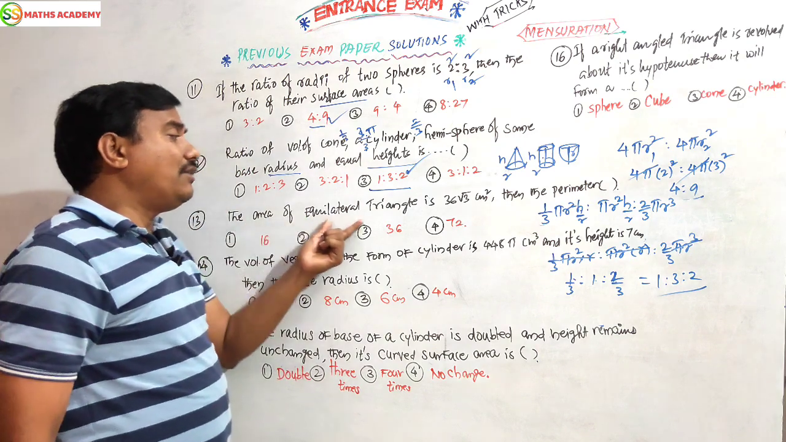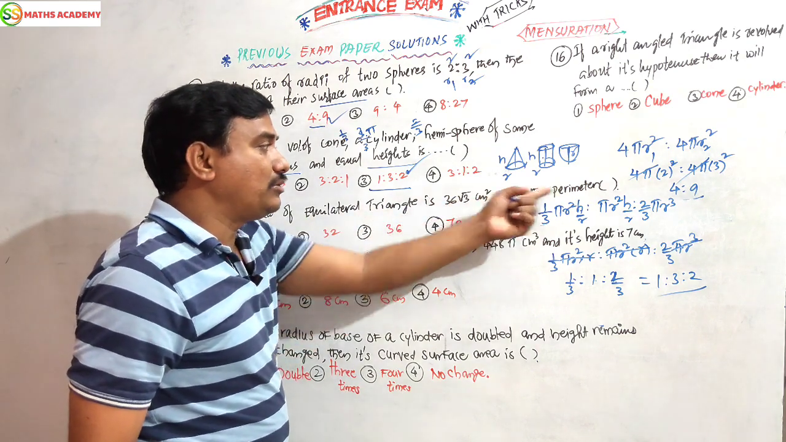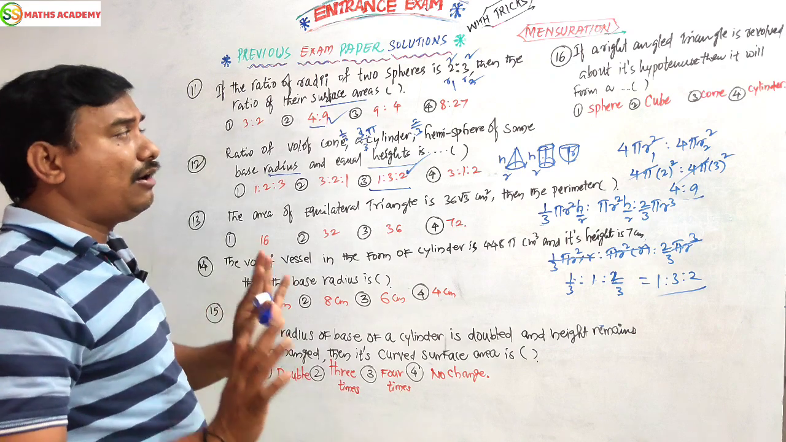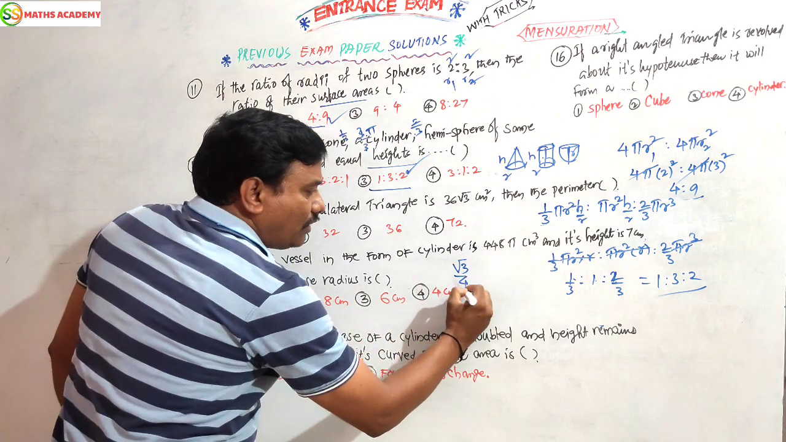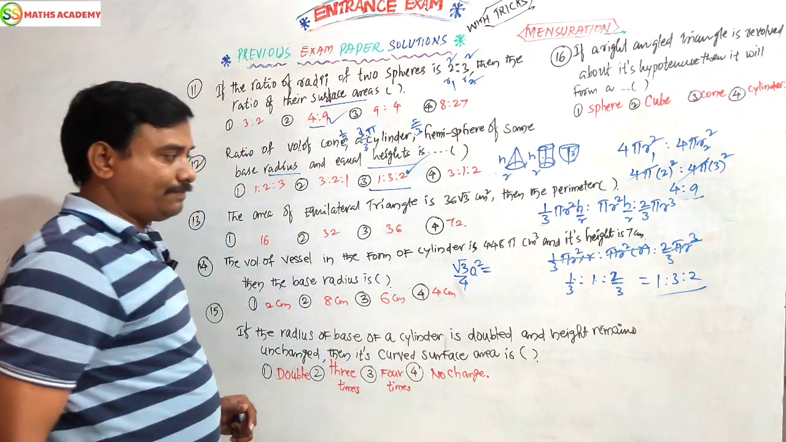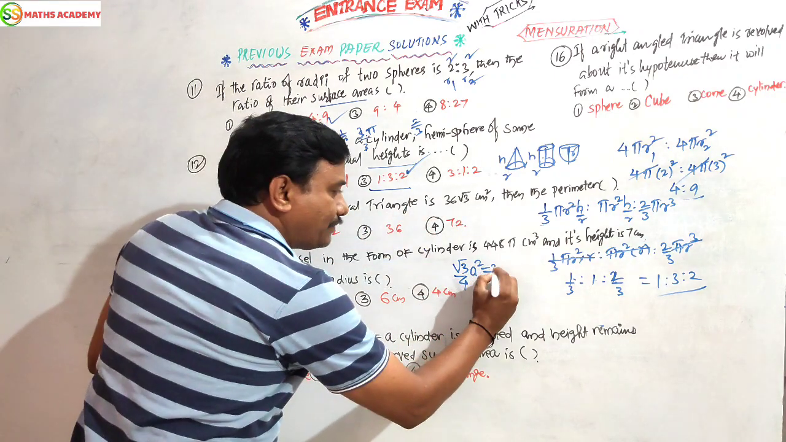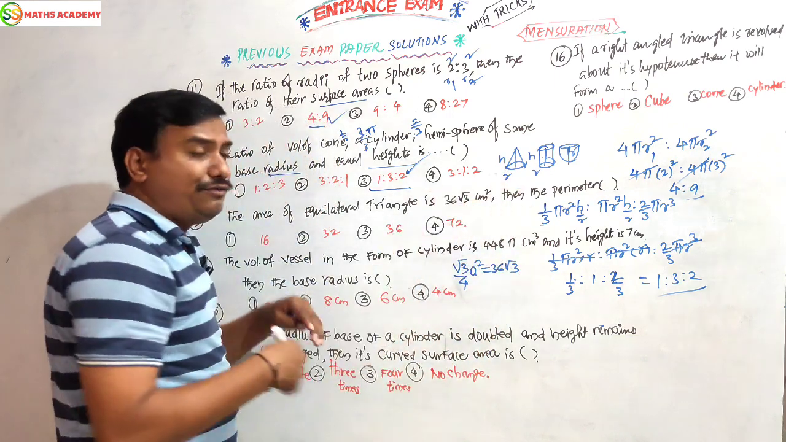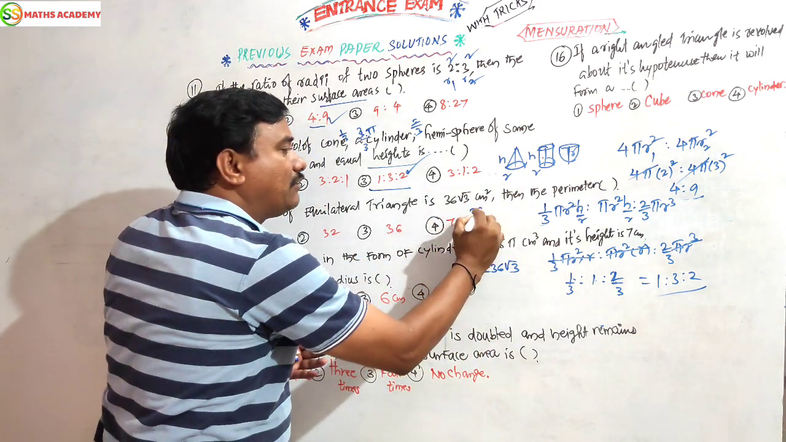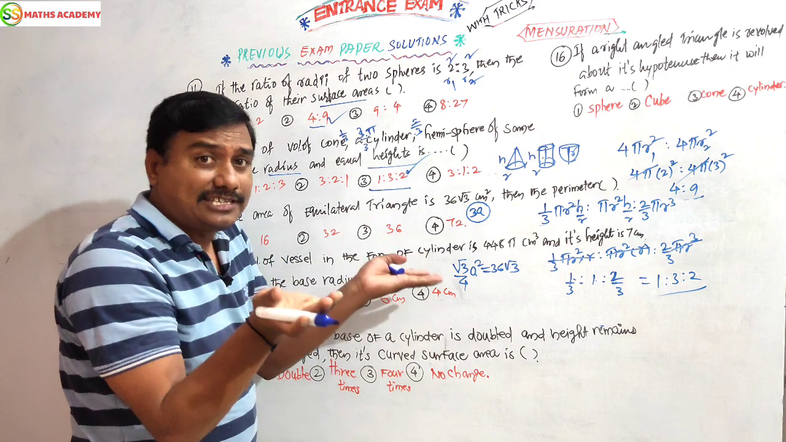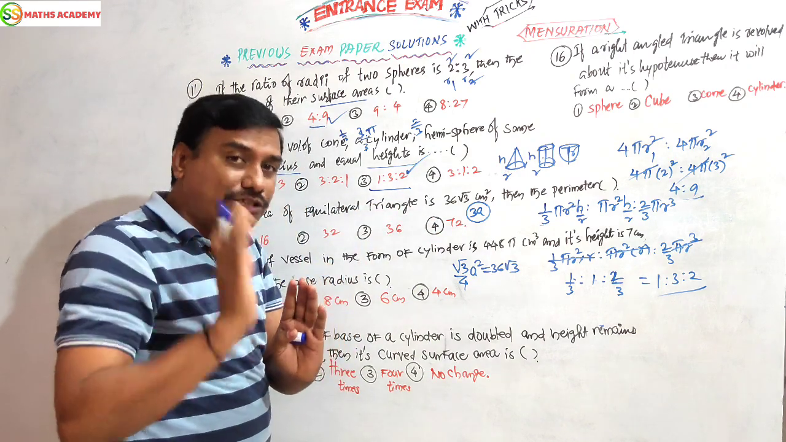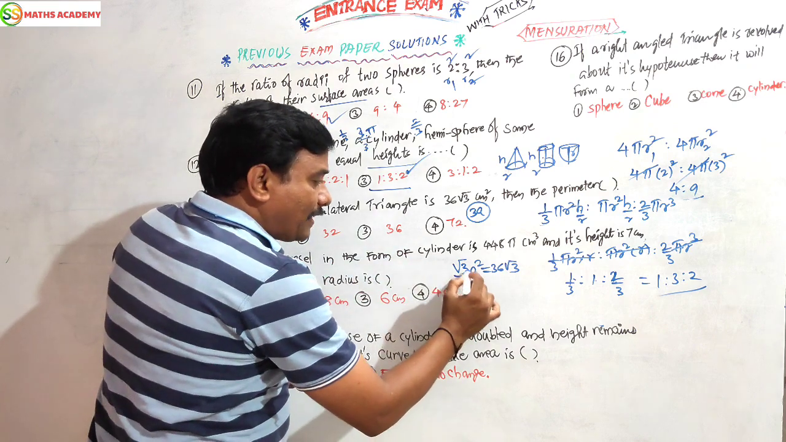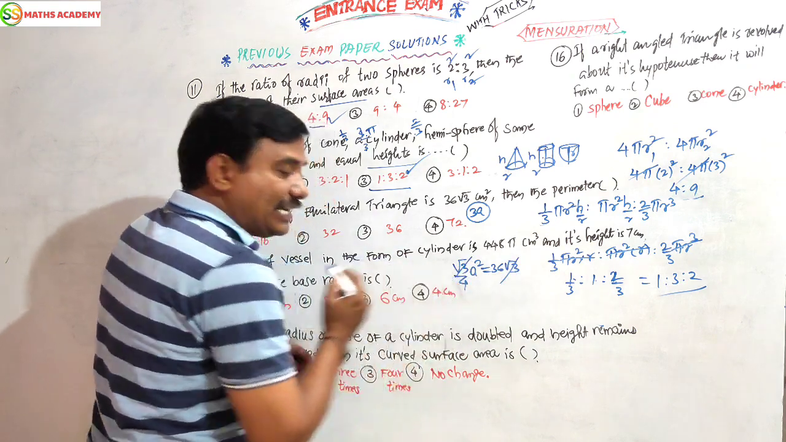Next. If the area of an equilateral triangle is 36 root 3 centimeter square, then find the perimeter. Area of an equilateral triangle is root 3 by 4 a square. It is given as 36 root 3. To find the perimeter, the perimeter of an equilateral triangle is 3a, because all sides are equal: a plus a plus a. If you want 3a, you must find a. Here root 3 gets cancelled.